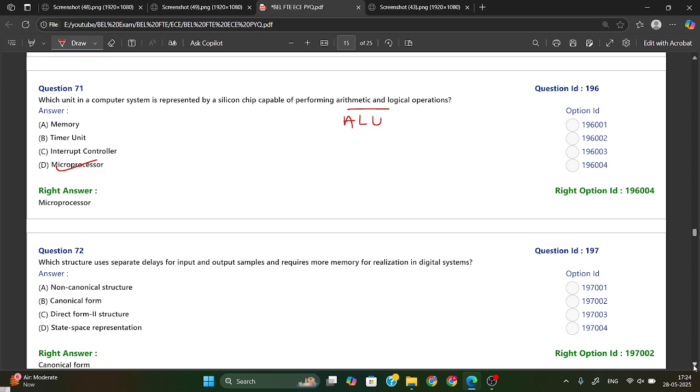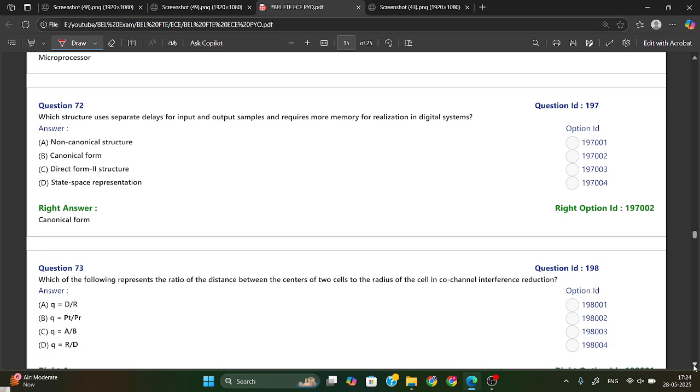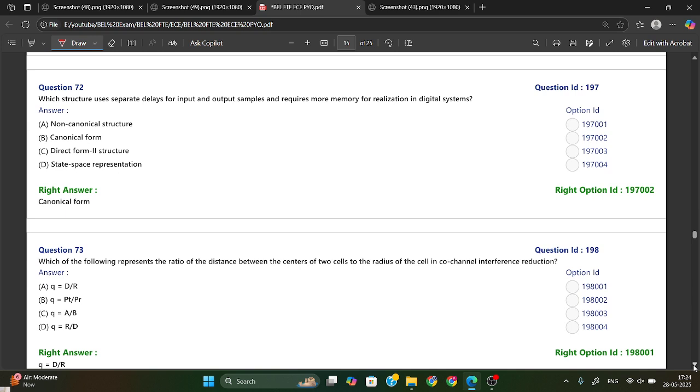Next question: which structure uses separate delays for input and output samples and requires more memory for realizing in a digital system? That is your canonical form. Option B is your right answer.